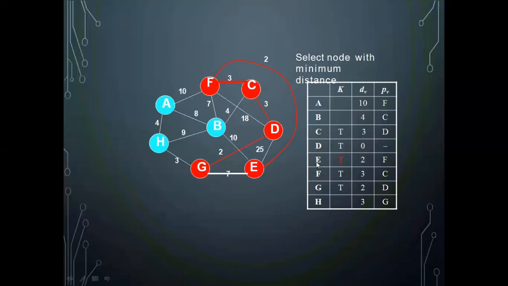Now from E, I should check if any edge is present. E to B, one edge is present. Remaining all connections from E are already part of the spanning tree. E to B weight is 10, but the value existing in B's column is 4. So no need for any updation.